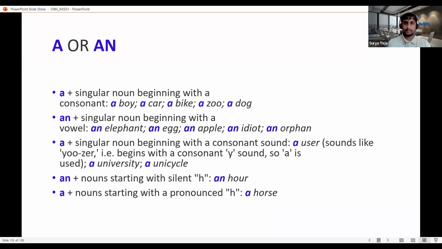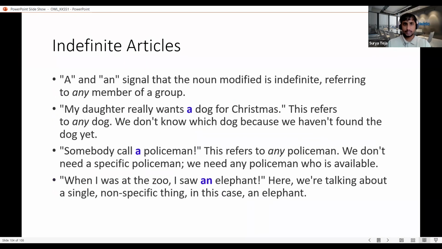And there would be certain situations where H is not silent. H is properly pronounced, like horse. And as we know, horse does not give any vowel type of sound. It gives a straight consonant sound. So that is the reason we have used a horse. So it becomes easy. So far we have discussed a or an. We'll continue that and we'll start the definite articles.